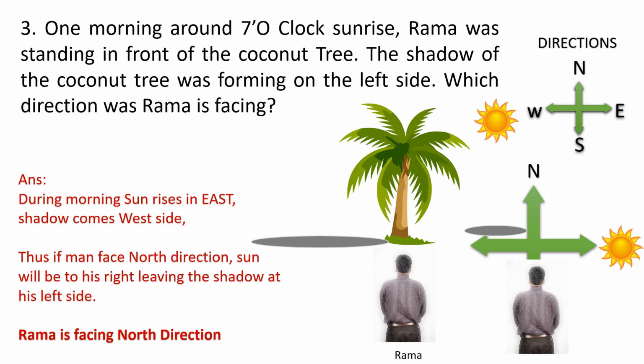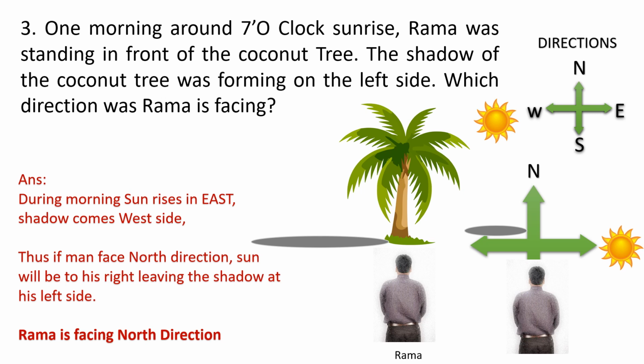Rama is standing in front, in the sense he is looking at the north direction, isn't it? I think from the picture you can easily find out. So the trick is sun rising. When you are reading the question, you should read carefully. When the sun rises from the east, the shadow is on the west side.